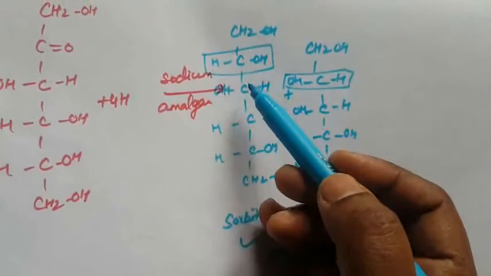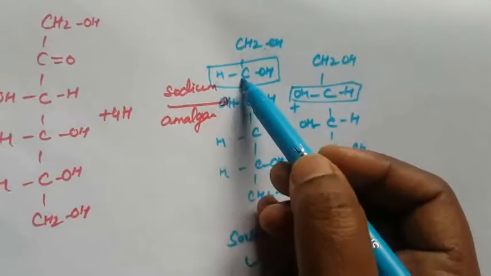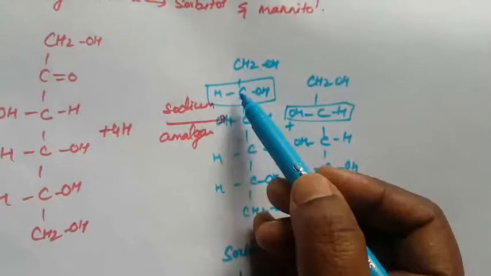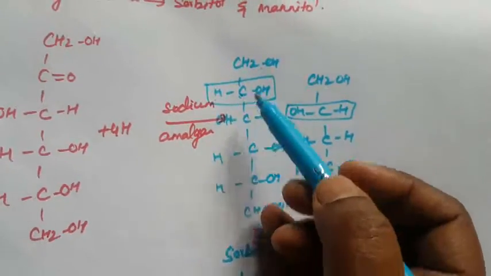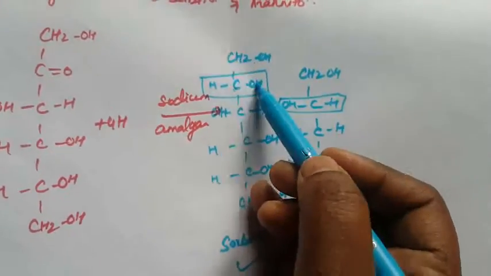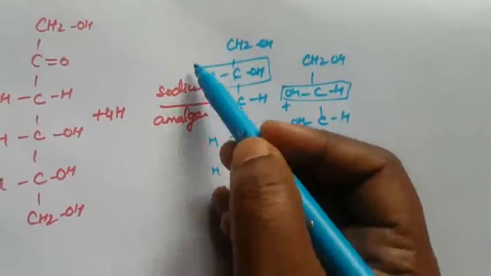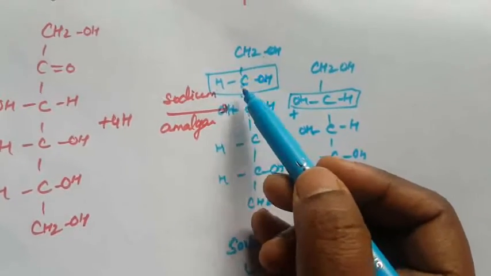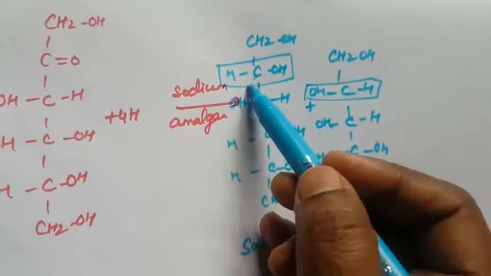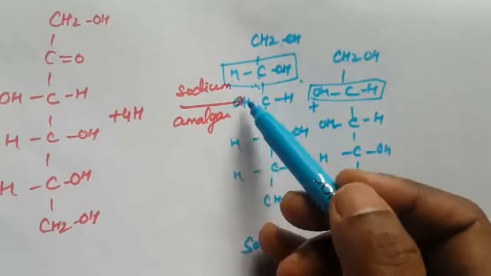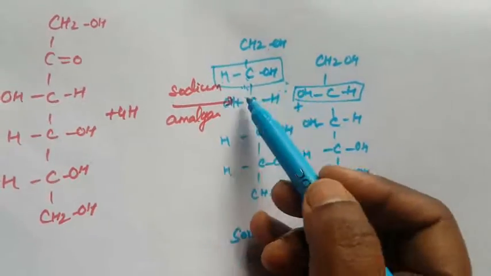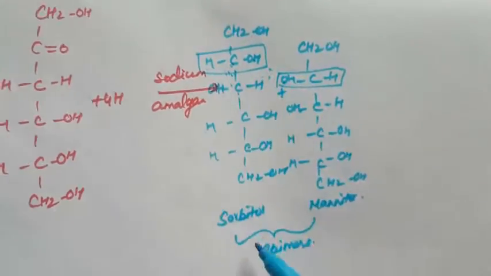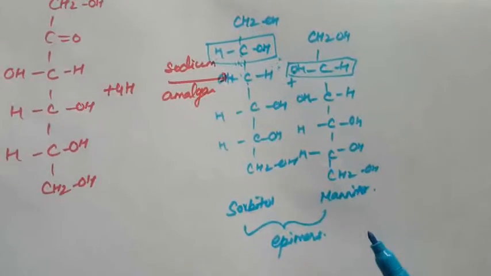A carbon with four different groups attached, here CH2OH, OH, H, and carbon. That is called an asymmetric carbon atom. This center differs in configuration, so sorbitol and mannitol are epimers.